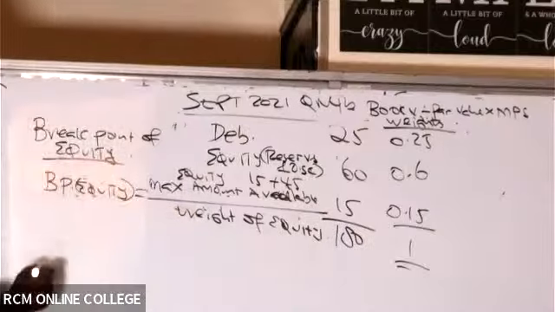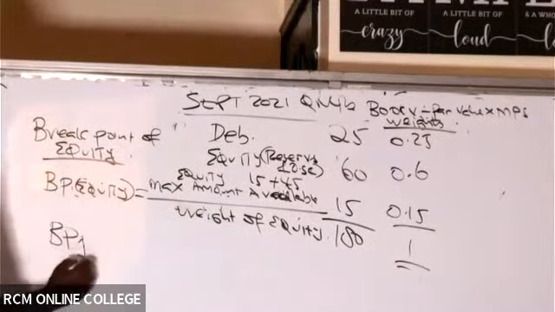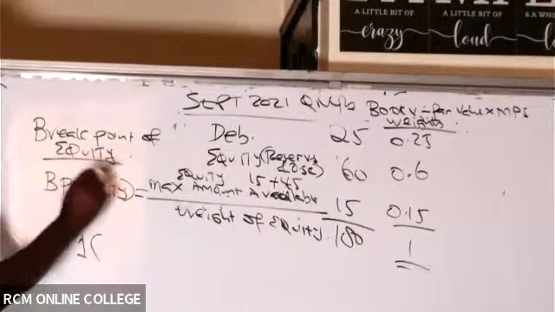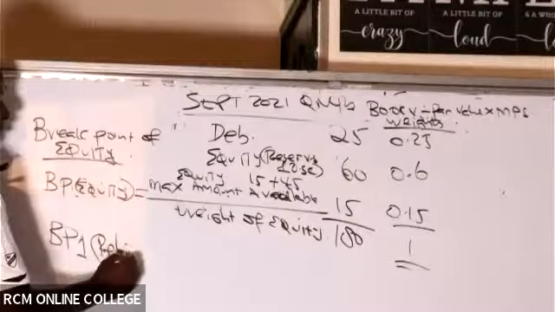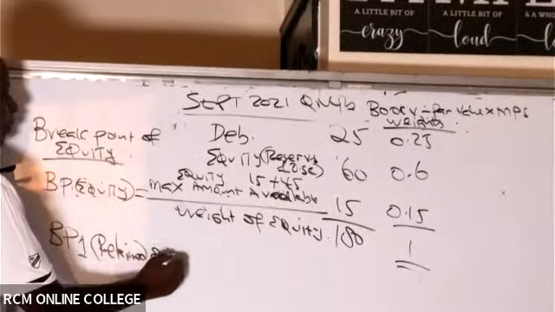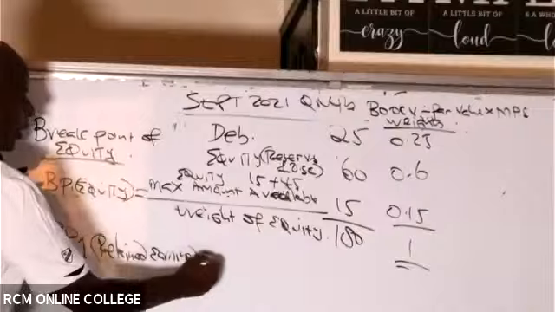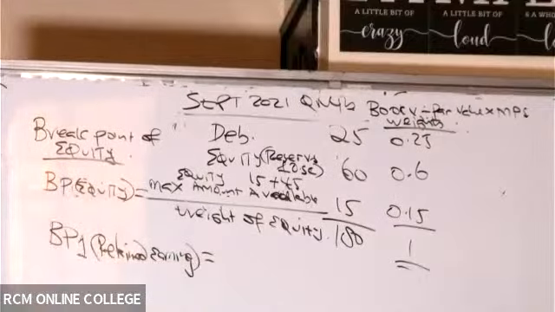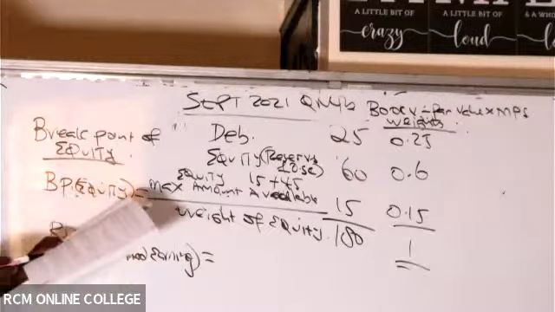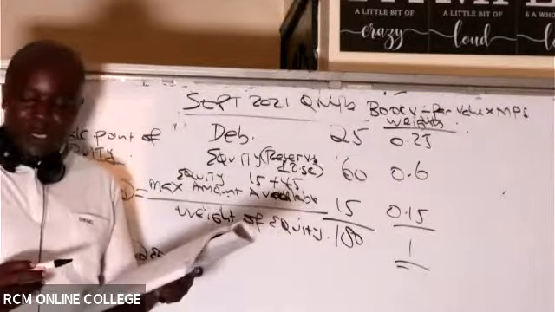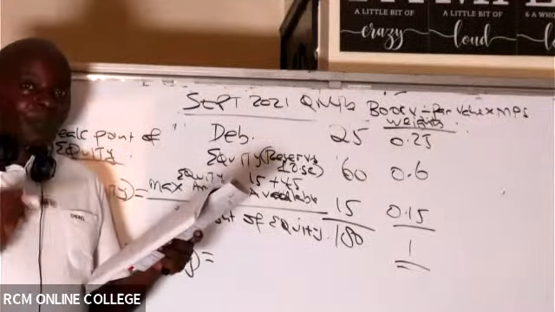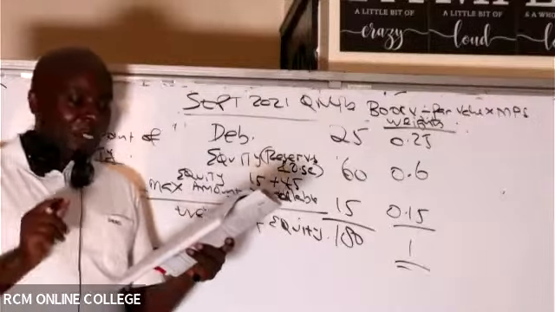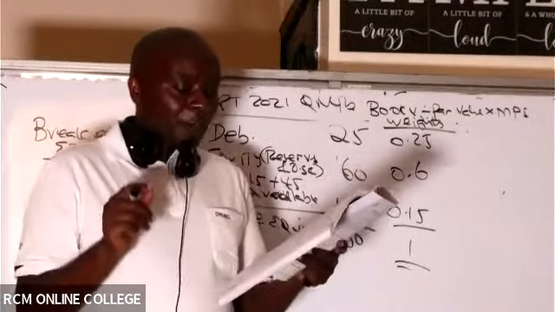And then, of course, the very first thing that I know is that I'm going to have the first breakpoint being the amount we shall get from retained earnings. Retained earnings normally is the very best source of equity, the cheapest source of equity. We are told in note number 3 the company's expected net income for the year, that's profit after tax, for the year ending 31st December 2020 is 40 million.